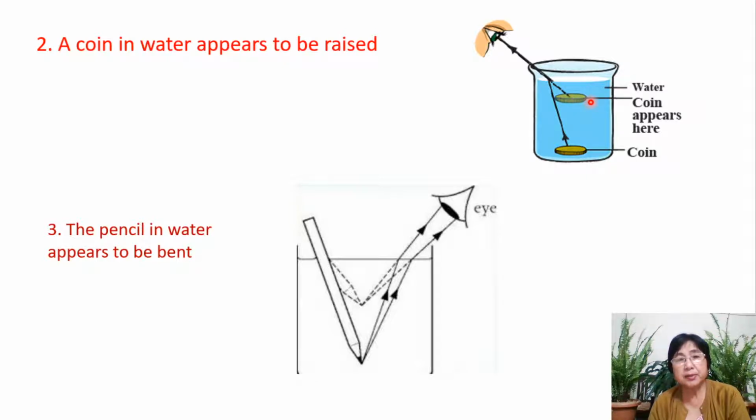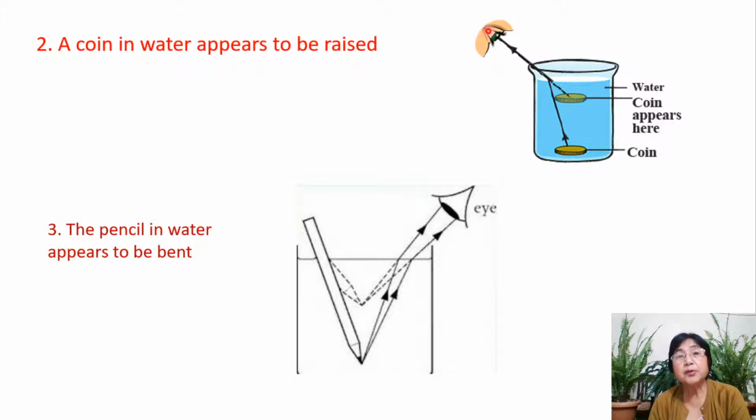Why is it so? Here is the reason. We will consider just one ray of light that comes from this object, which is in water. That means it's in the denser medium. Now this ray is going to air, which is the rarer medium. So when a ray of light travels from a denser medium to the rarer medium, it bends away from the normal.